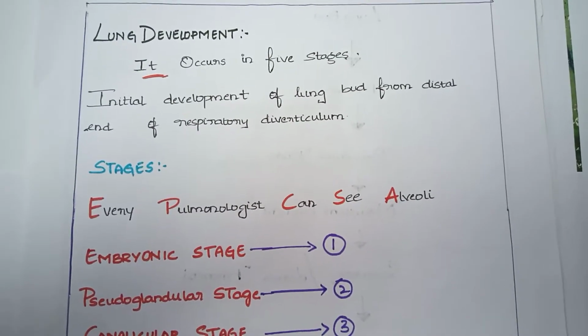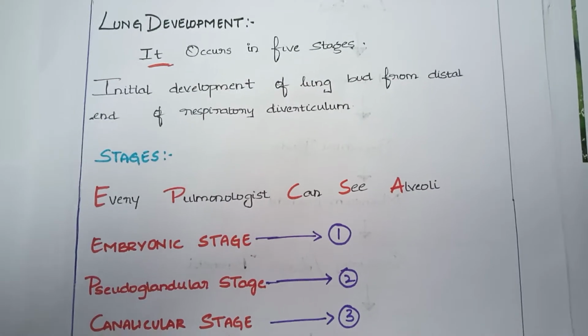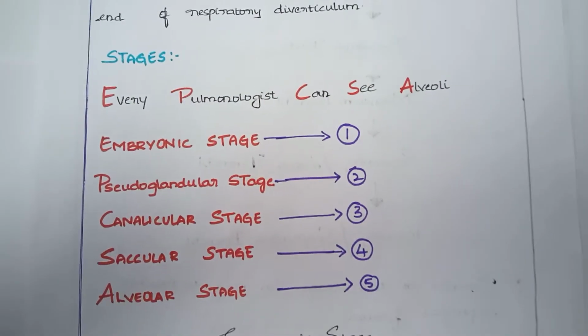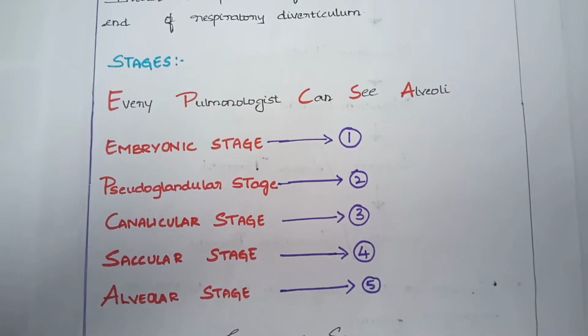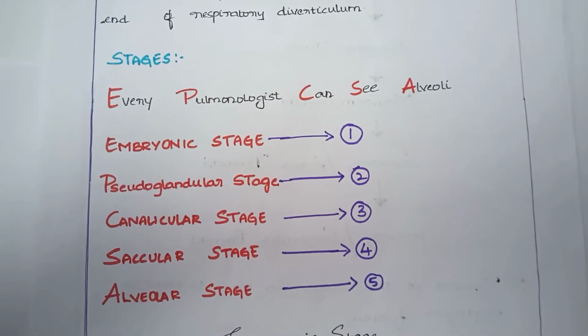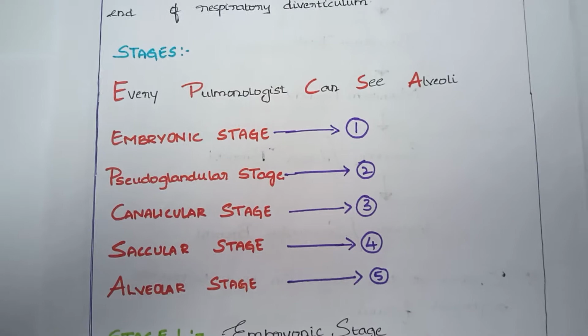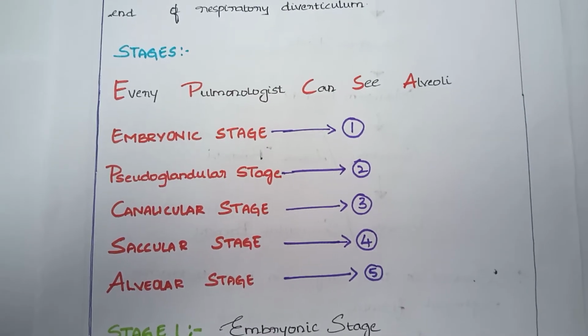Every pulmonologist can see alveoli. The first stage is the embryonic stage. The second stage is the pseudoglandular stage. The third stage is the canalicular stage. The fourth stage is the saccular stage. The fifth stage is the alveolar stage.